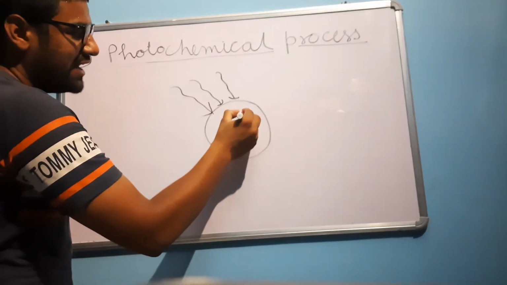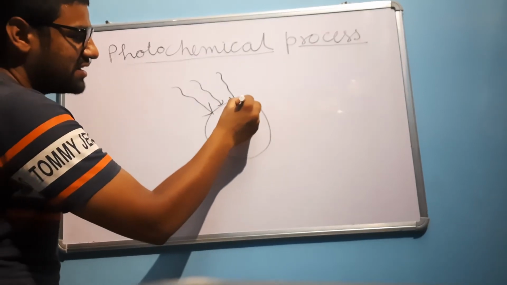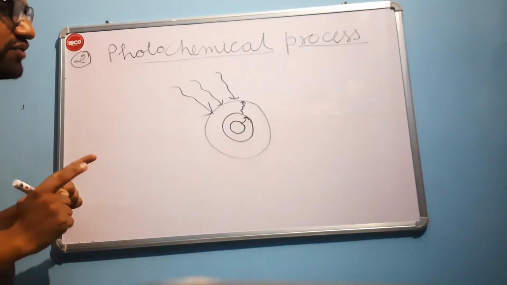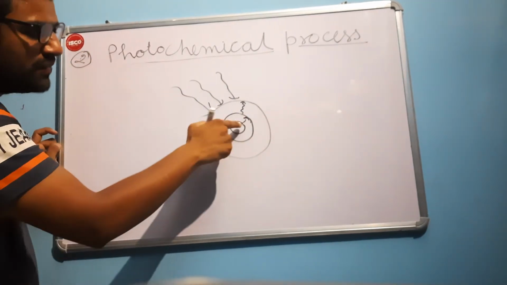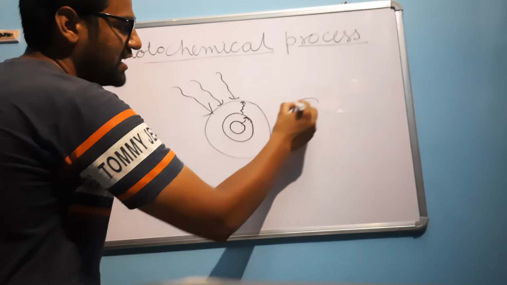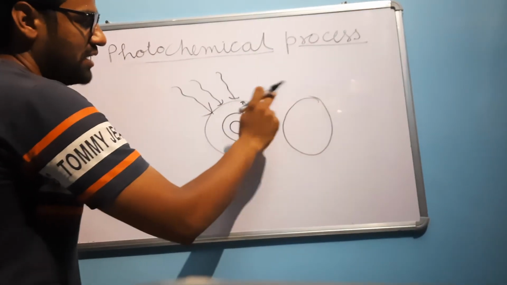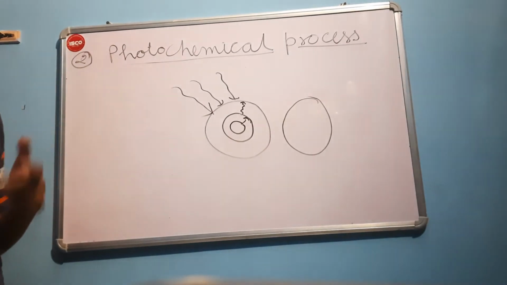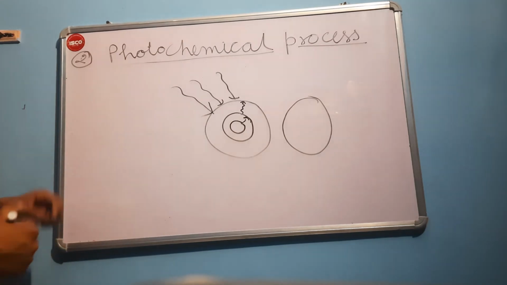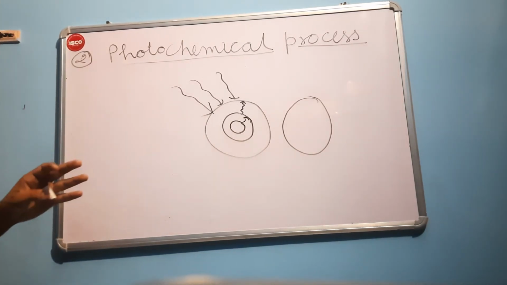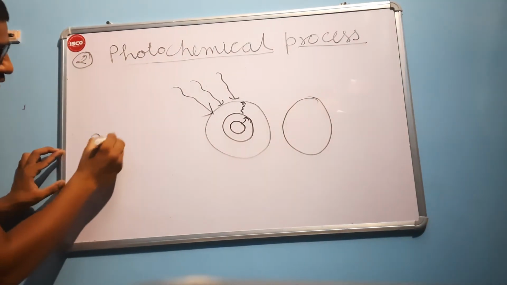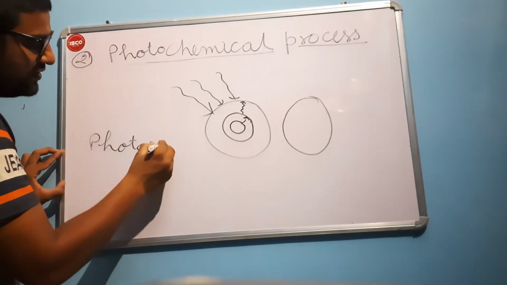Our electron will get energy from the light. It will get excited to the higher state and it will not return to the original state or to the ground state where it was earlier. Now it will combine with another atom and make a chemical reaction. This will form a new product. The example of it, as I have earlier given, is photosynthesis.